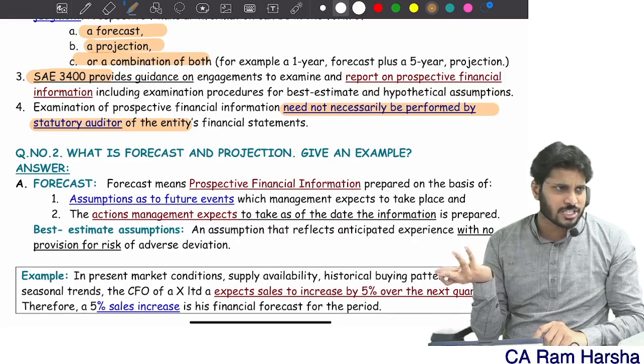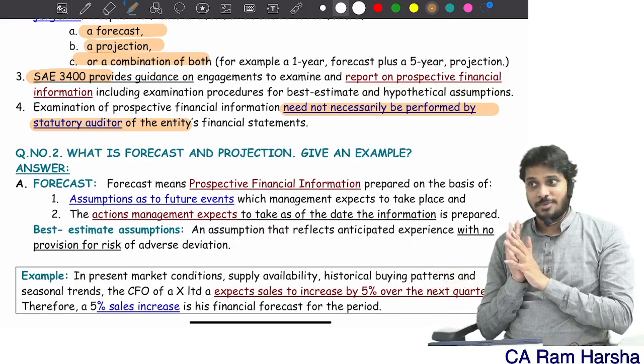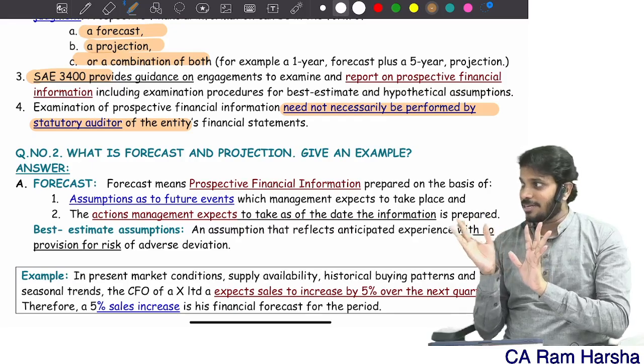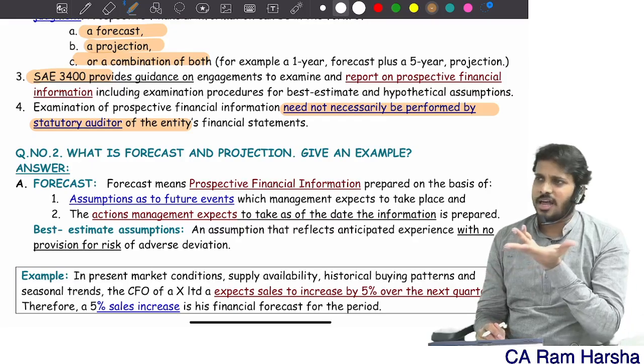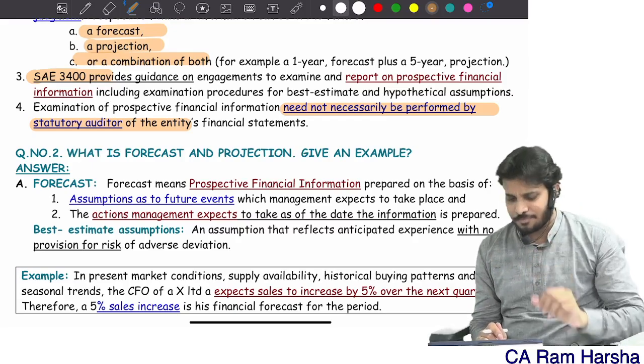can perform, no restriction. This is an assurance engagement, remember. This is not some internal assignment. This is an assurance. The statutory auditor also can perform, or others also can perform, anybody can perform.